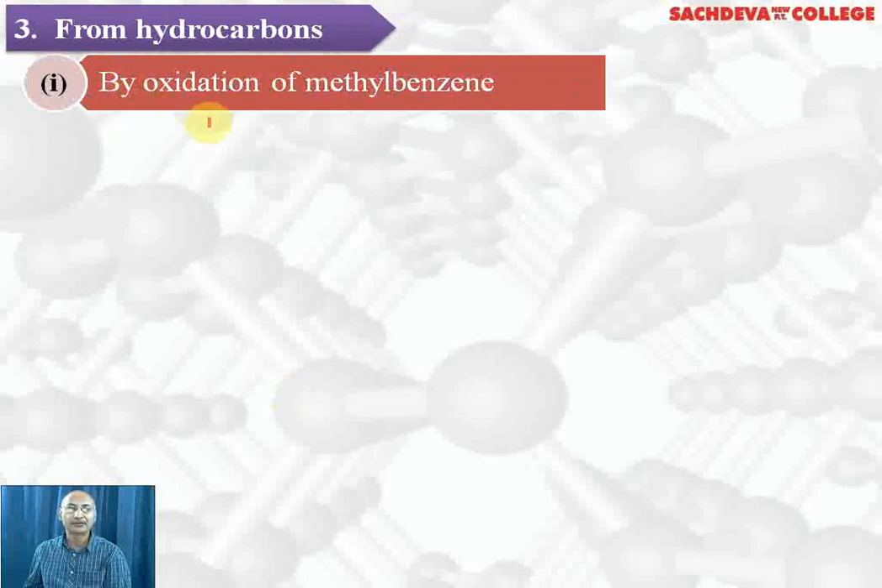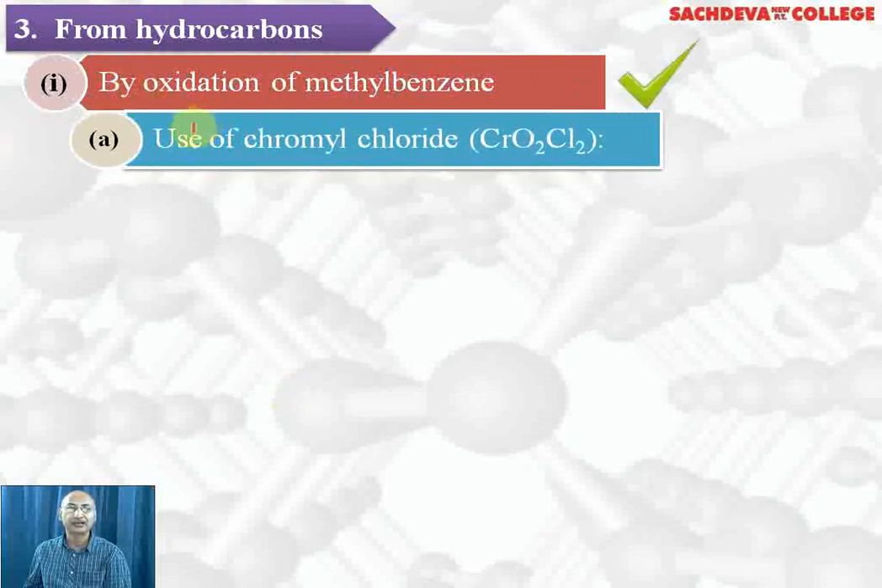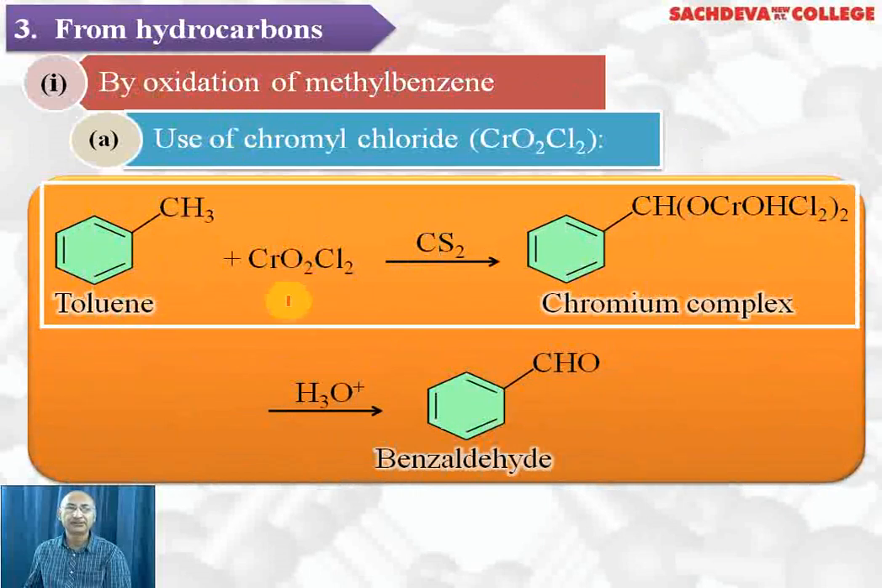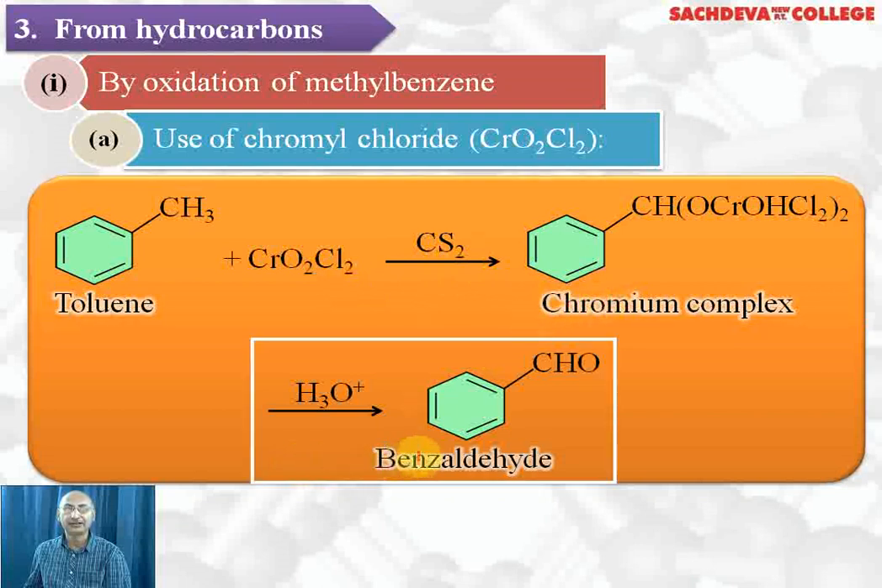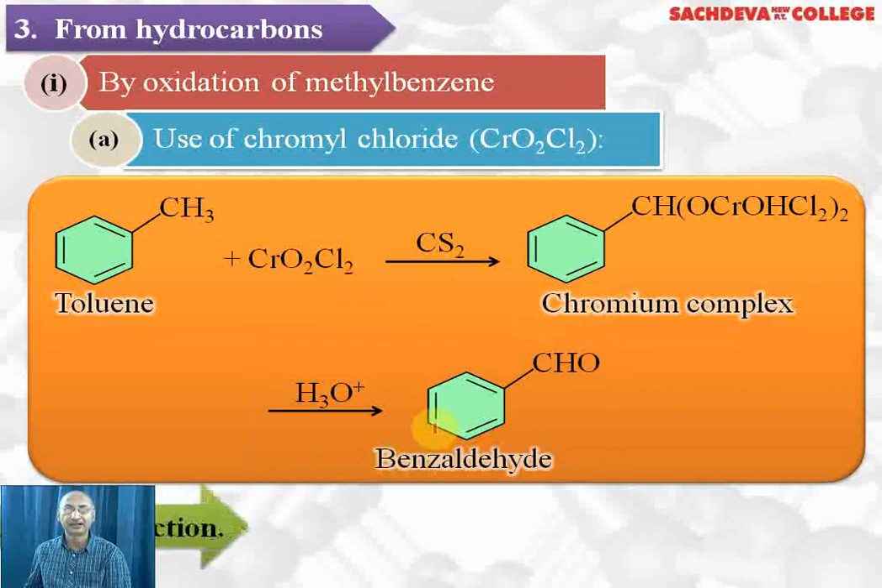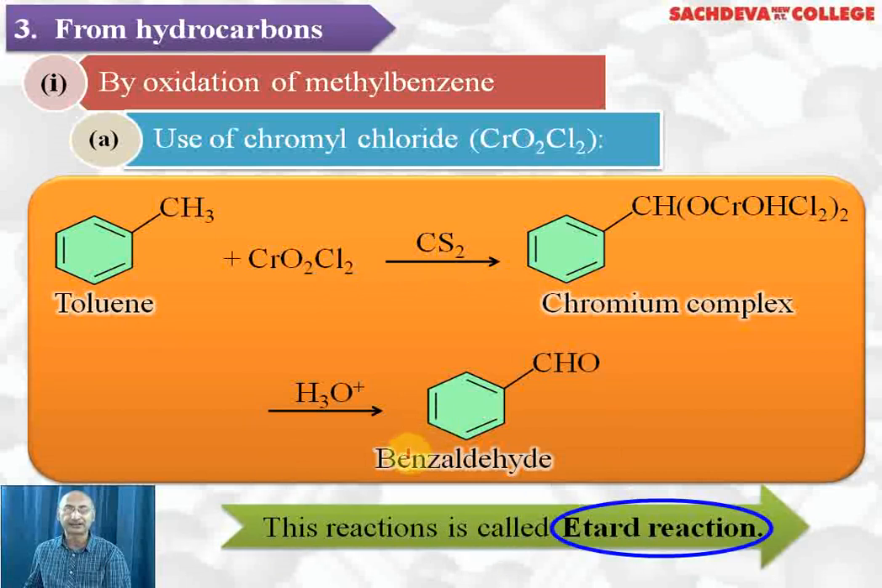From aromatic hydrocarbons, by oxidation of methyl benzene or toluene, we use chromyl chloride. So toluene is being treated with chromyl chloride in presence of nonpolar solvent, that is carbon disulfide. Intermediate chromium complex is formed, which on hydrolysis leads to the formation of benzaldehyde. This reaction is known as Etard reaction. So Etard reaction converts methyl group to aldehyde group by using chromyl chloride, which is a mild oxidizing agent, but it can convert methyl group to aldehyde group.